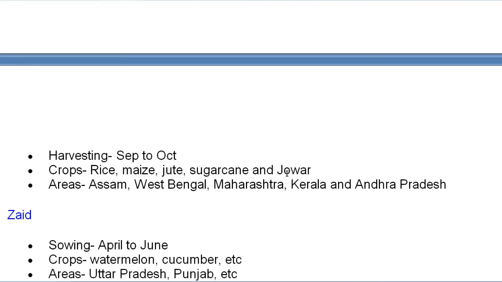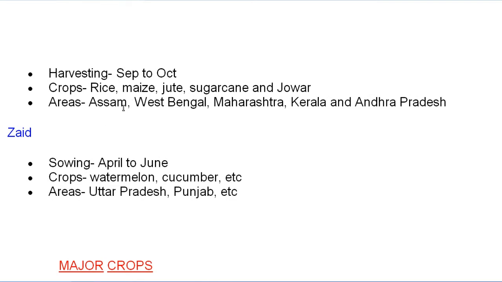Jowar, it is a millet, important millet of India. As a fodder also, it is used to feed animals. So this kind of crops is grown under this Kharif season. And areas, what are the various areas where we grow this kind of crops? It is the Assam, West Bengal, Maharashtra, Kerala and Andhra Pradesh.